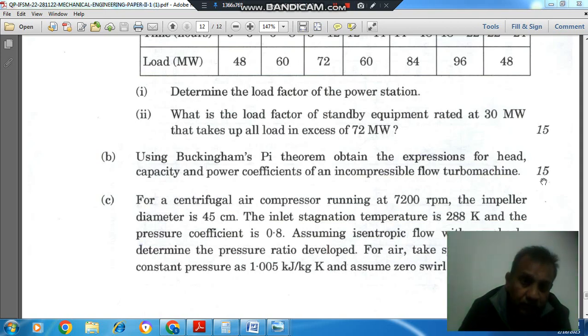Hello, welcome again. We are solving Indian Forest Services Mechanical Engineering Paper 2 of year 2022. Question number 8b: using Buckingham's pi theorem, obtain the expression for head, capacity and power coefficient of an incompressible flow turbo machine.